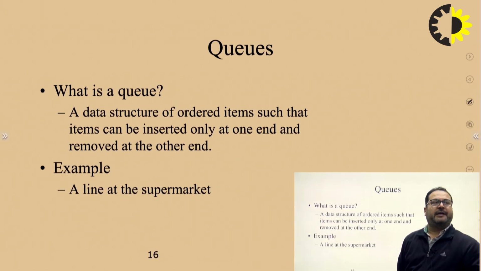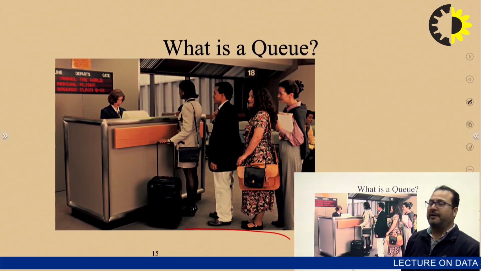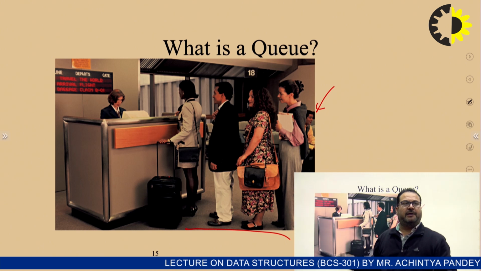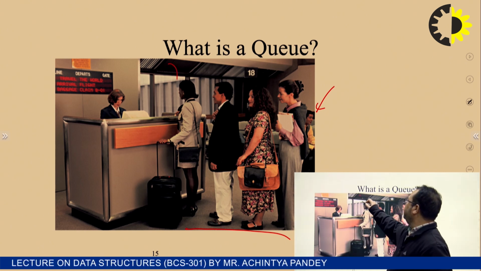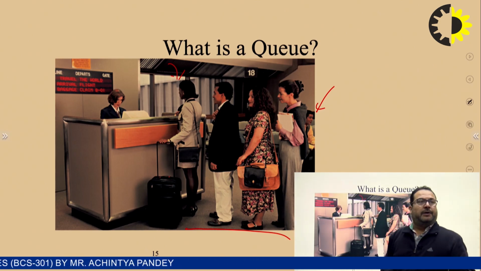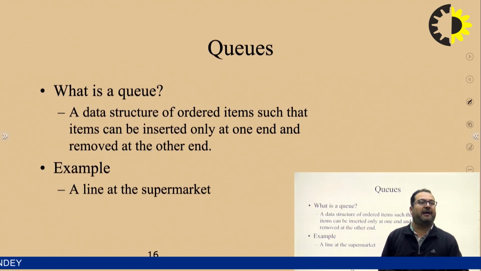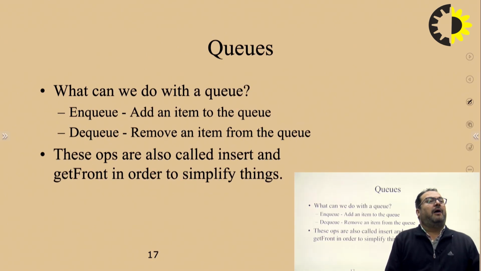A queue is a data structure of ordered items such that items can be inserted only at one end and removed at the other end. If any new person comes, they will simply stand at the last position, the rear end. So this one is called the front end, and this one is the rear end. That's why it is a FIFO data structure. For example, a line at a supermarket.